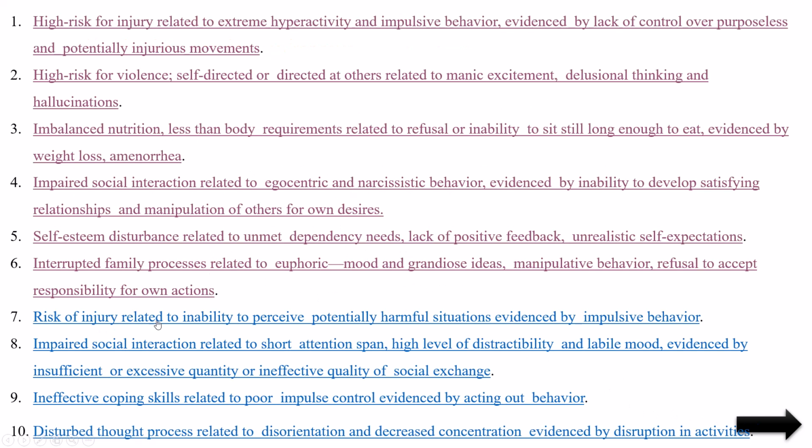And risk for injury related to potentially harmful situation, evidenced by impulsive behavior. So his impulsive behavior we have to control. Harmful situation, that we already explained in high risk for injury. And impaired social interaction, that also I already explained. Here an attention problem will be there, so we have to improve or maintain his normal attention. Then ineffective coping skills related to poor impulse control. So here also we have to control impulsive behavior. And disturbed thought process related to disorientation and decreased concentration. So here orientation and thought process are disturbed because of disorientation.